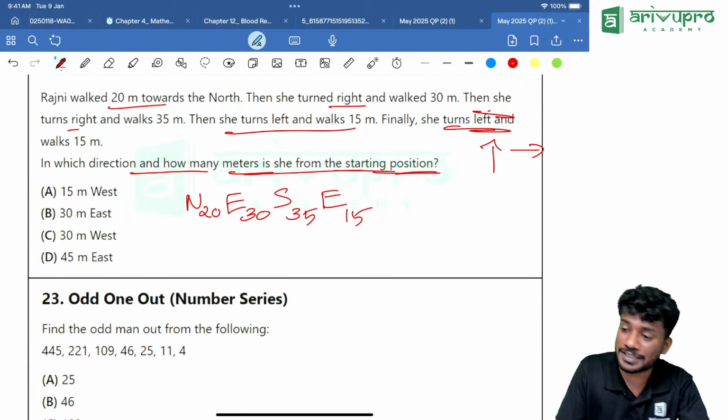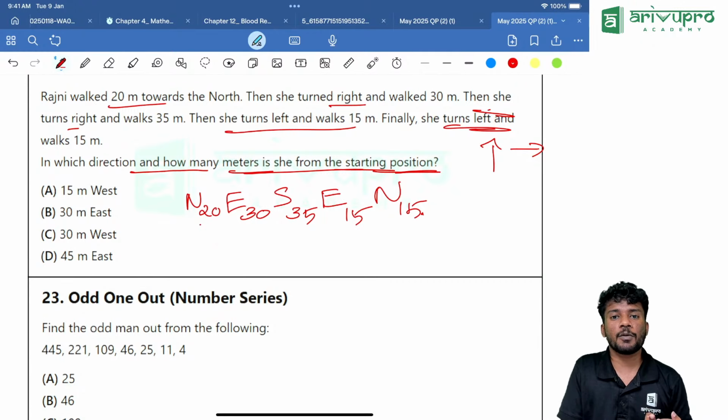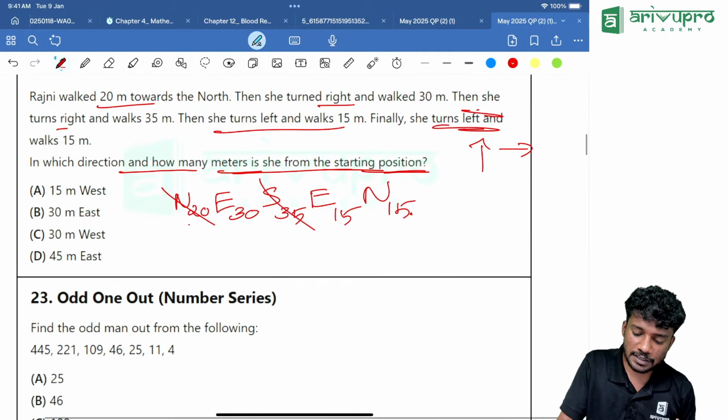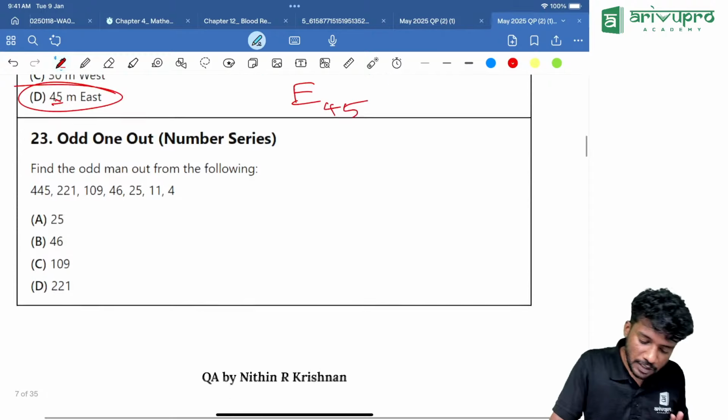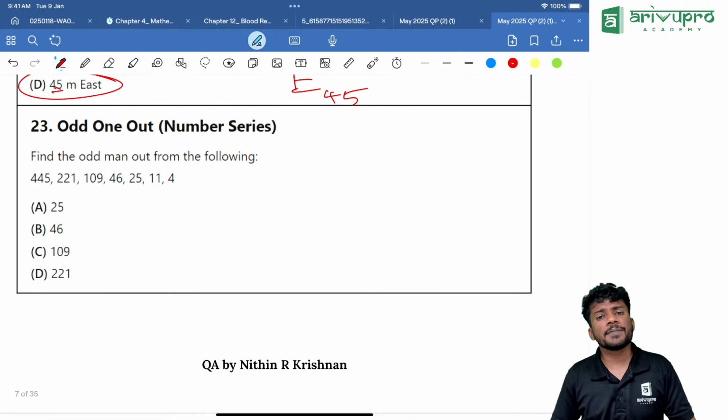That is 15. Now, if you look into it, north 20, then north 15 together will become what? North 35 meter. Then north and south are opposite to each other, so they will cancel off. What is remaining? East 30 plus 15 is how much? East 45. So the final direction is east, and the distance traveled is 45 meter. That's all.